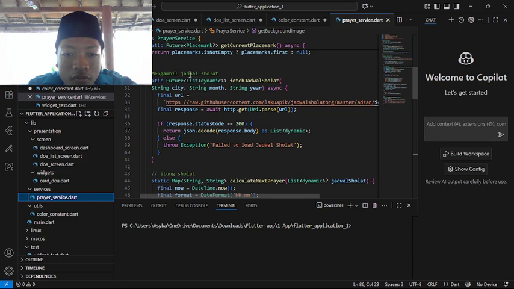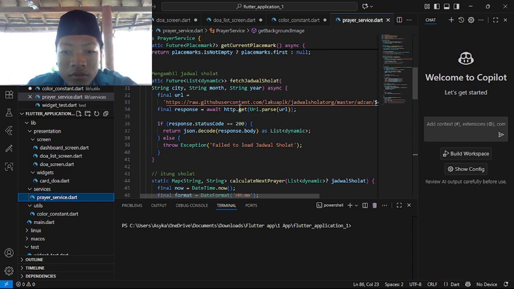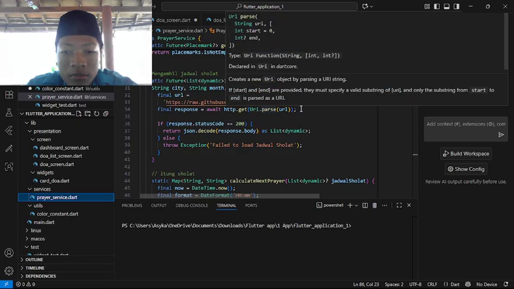This is for taking the prayer list, the jadwal sholat. Static Future List dynamic, so the list is dynamic. fetchJadwalSholat with string city, month, and year. We want to take the jadwal sholat from the city, looking up the month and also the year. Async runs smoothly, final URL, where we search the file URL. Of course, this code is from GitHub. Final response is await http get, parsing the URL.